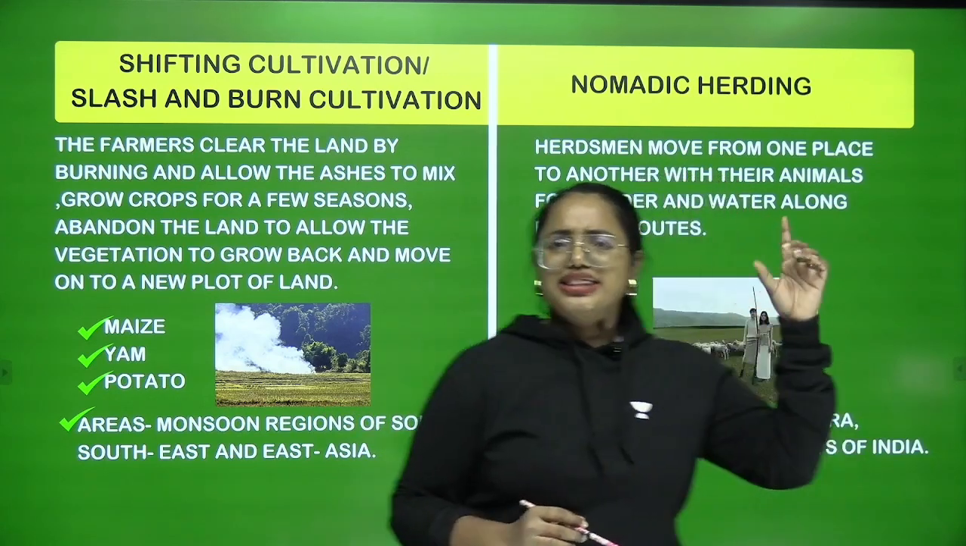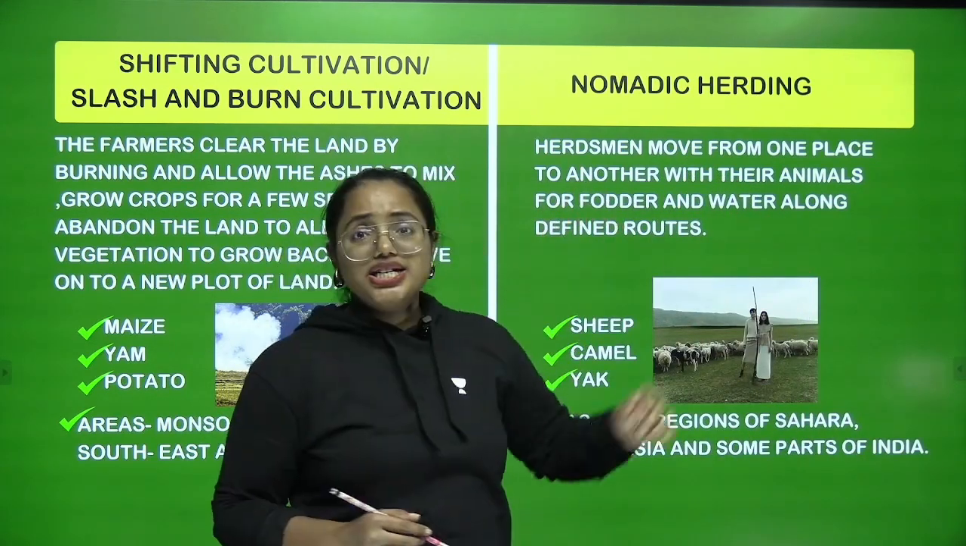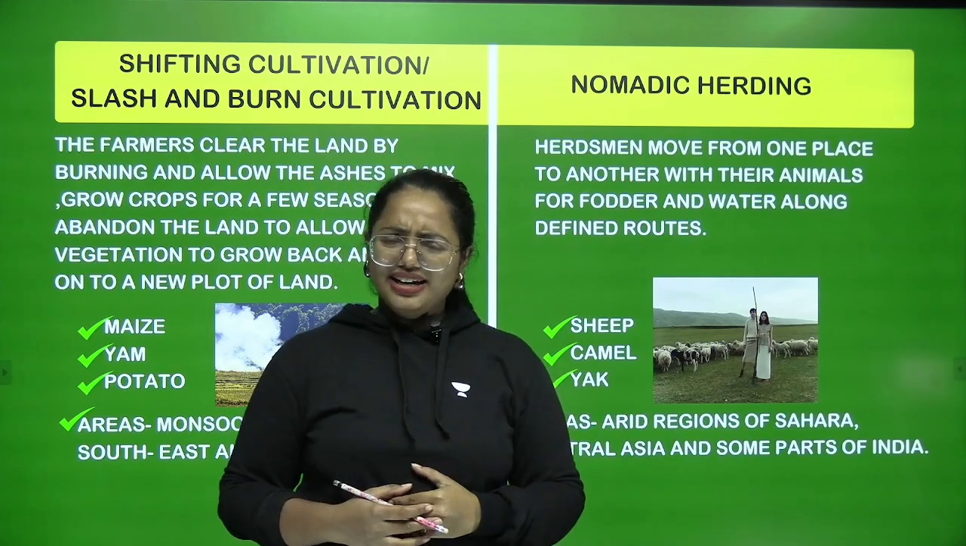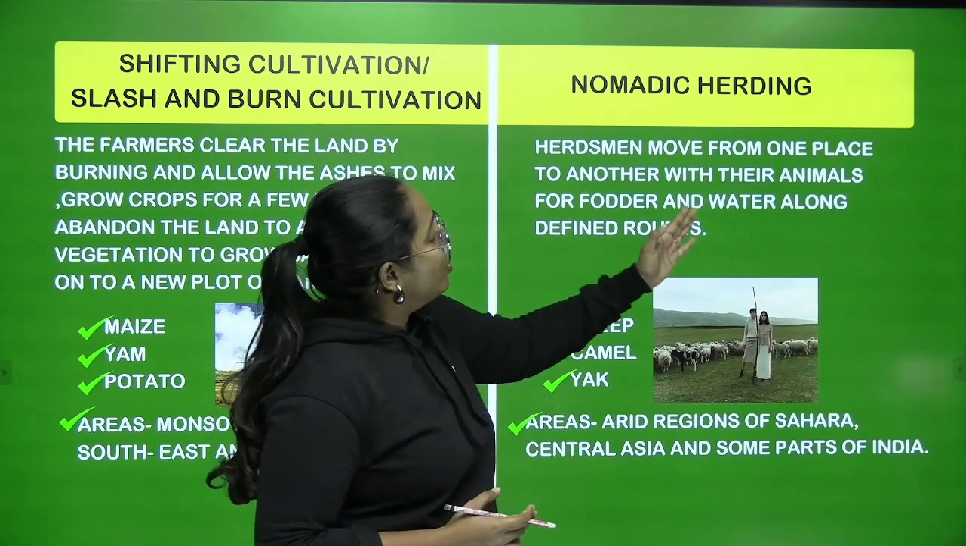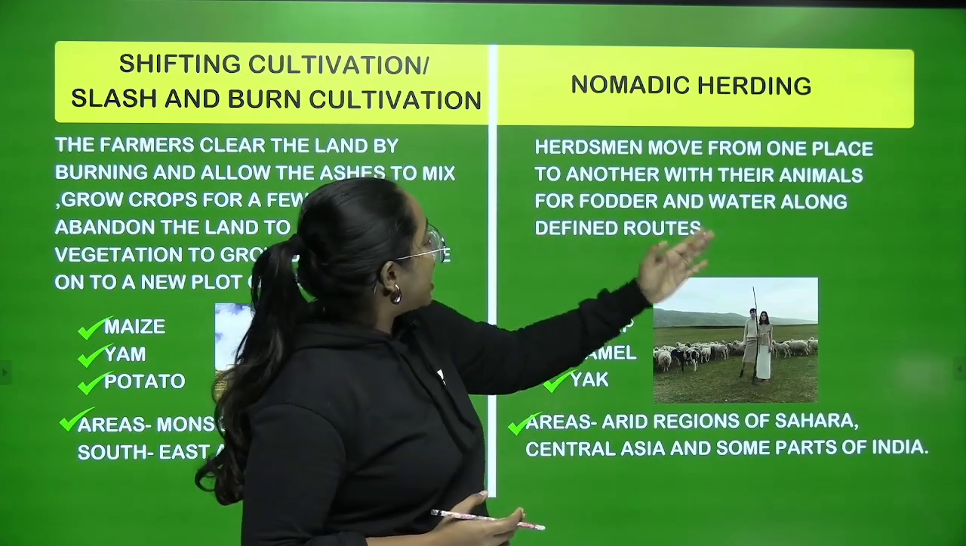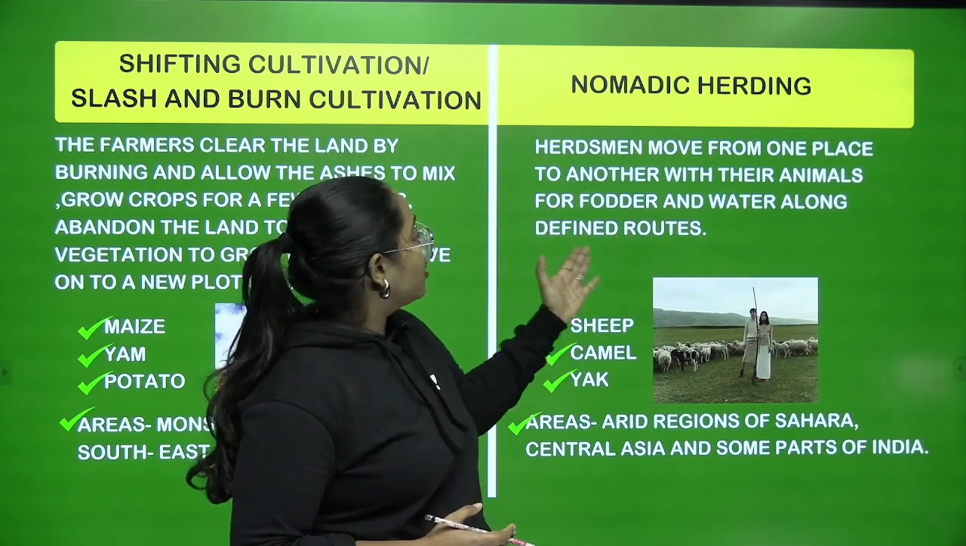But when you look at this side, see, it's nothing but nomadic herding. What is it exactly? Herdsmen move from one place to another with their animals for fodder and water along defined routes.